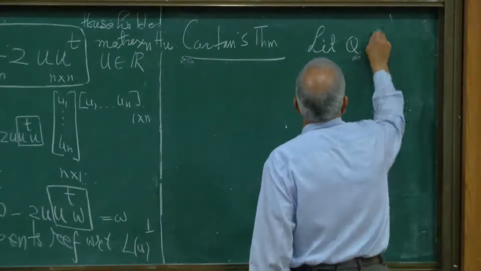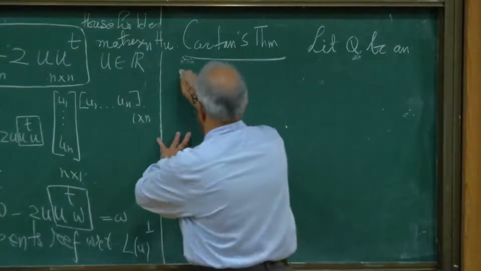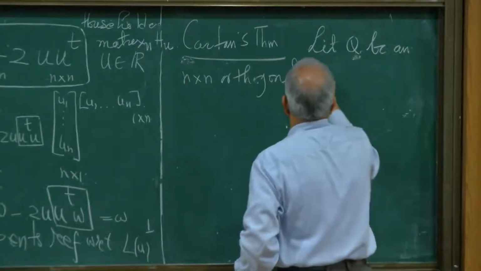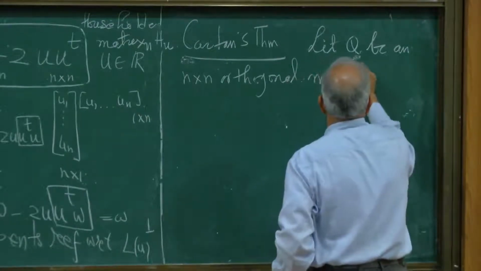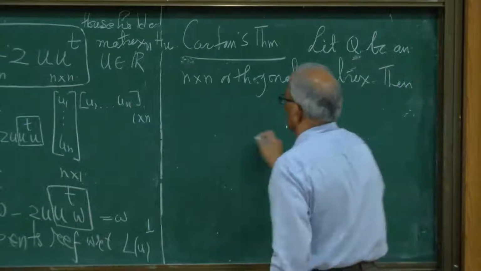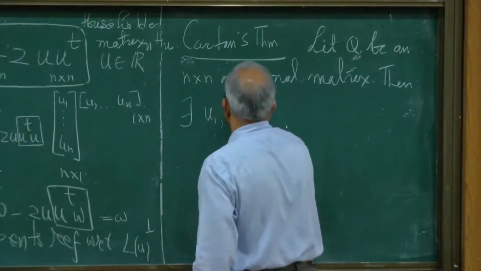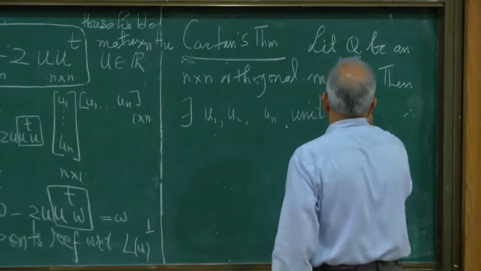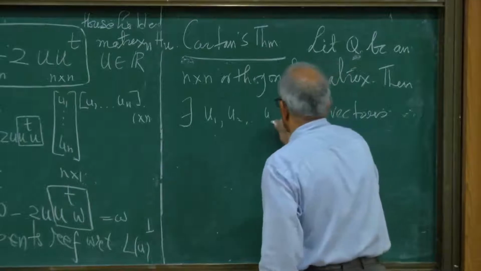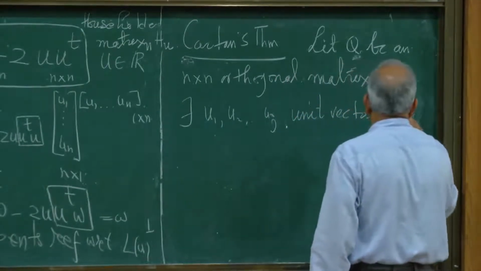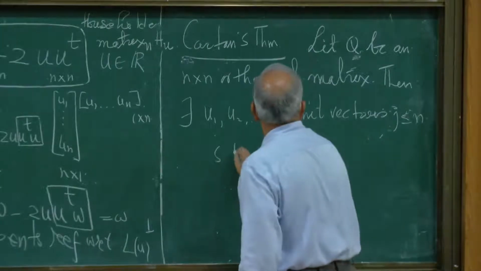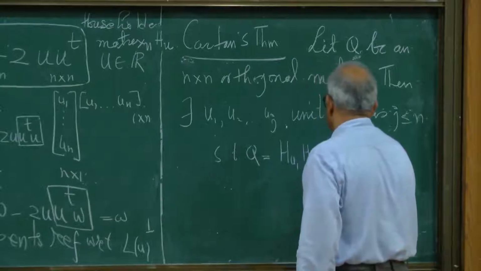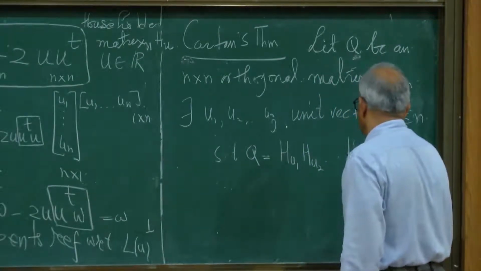Let Q be an n by n orthogonal matrix. Then there exist unit vectors u1, u2, up to uj, where j is less than or equal to n, such that Q is a product of the Householder matrices corresponding to these unit vectors.